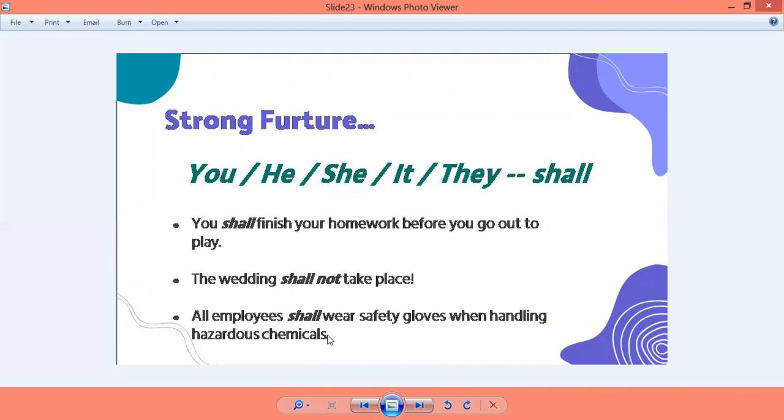All the employees shall wear safety gloves when handling hazardous chemicals. This is an order. It is a rule, it is an order that all the employees are supposed to wear the safety gloves. And hence, what have we used? Shall. All employees matlab they. The wedding matlab it. And hence, these are the pronouns which are relevant over here.